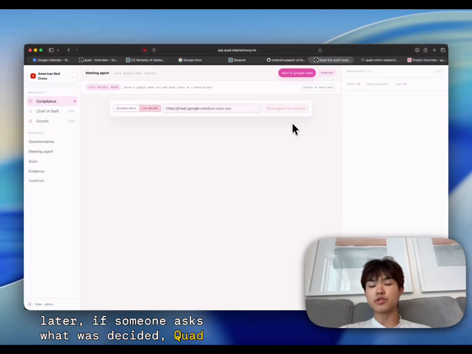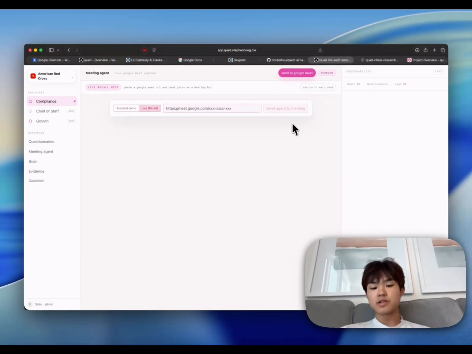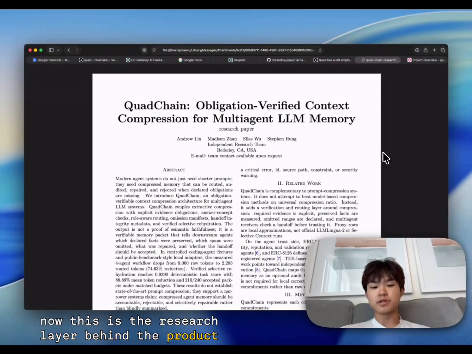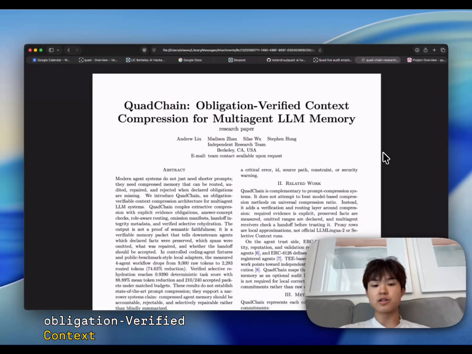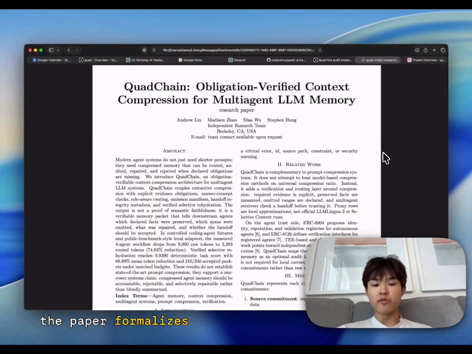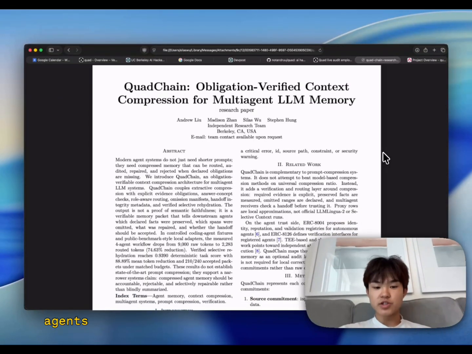We wrote Quad Chain, obligation-verified context compression for multi-agent systems. So Quad is not just syncing documents. The paper formalizes the problem we ran into while building Quad. Agents do not just need more context. They need context that can be compressed, routed, audited, repaired, and rejected when required evidence is missing. This is what Quad Chain does.